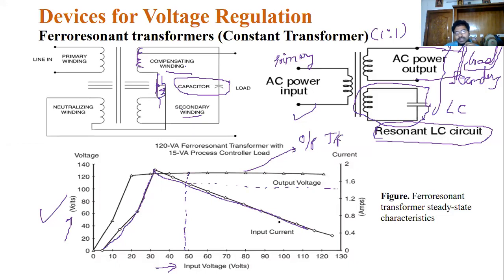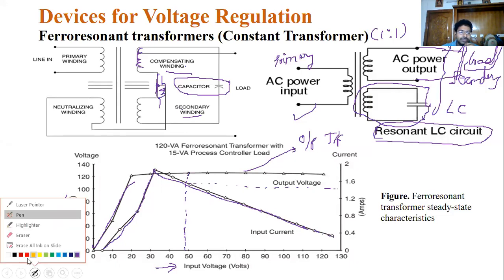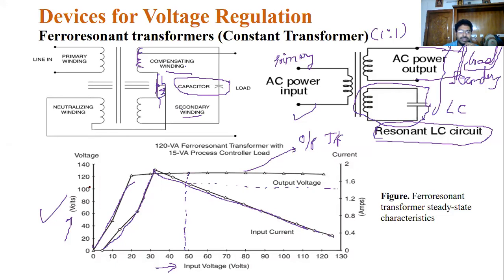For any current level or any level of the voltages, it maintains a constant voltage. Any voltage level, you can see this level or this level or any current level, it maintains a constant voltage. That's why you can call it a constant voltage transformer or 1:1 transformer.